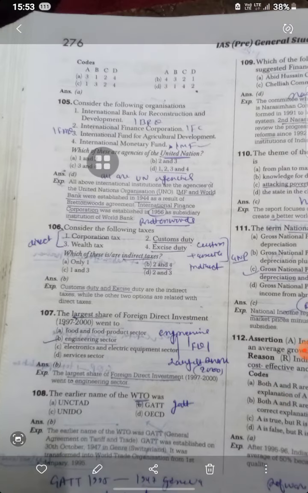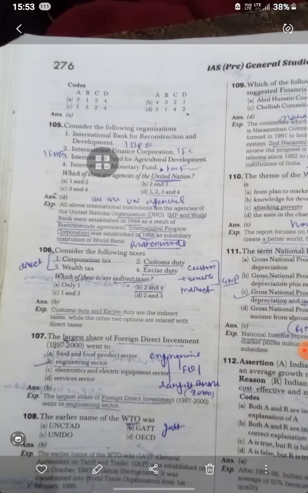Now consider the following taxes: corporation tax, custom duty, wealth tax and excise duty. Custom and excise are the indirect taxes, and corporation and wealth are direct taxes. Consider the following: International Bank for Reconstruction, Fund for Agriculture, and so on. So 1 and 2 are part of the World Bank, but here it is asking about the UN. So all are part of the UN. Okay, the IMF and World Bank are a result of Bretton Woods, and the International Finance Corporation is a subsidiary institute of the World Bank.